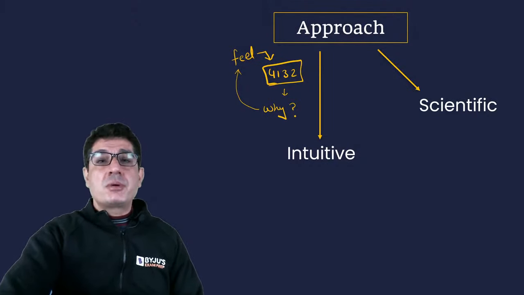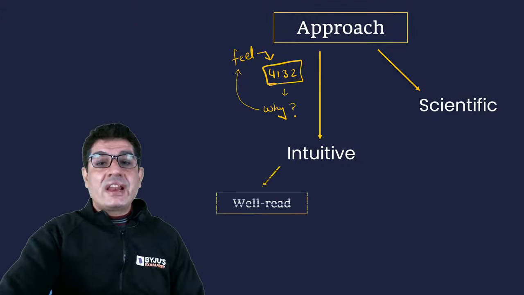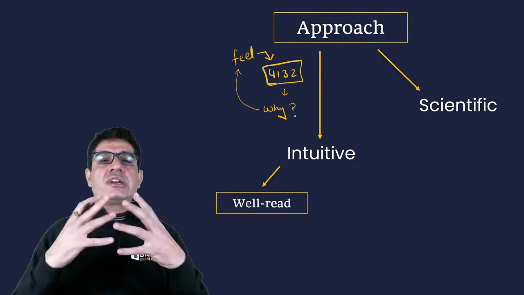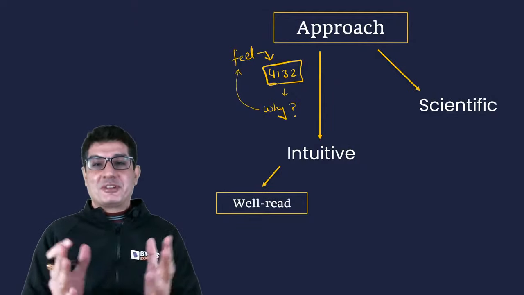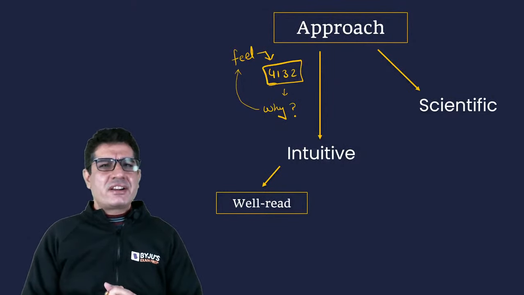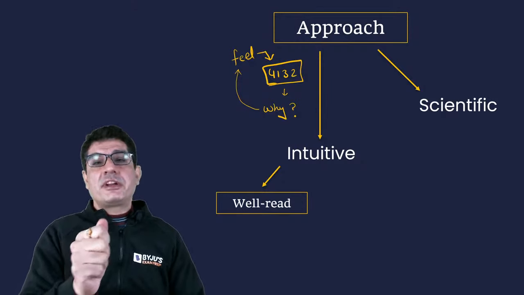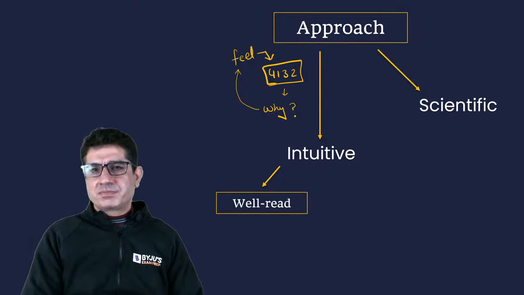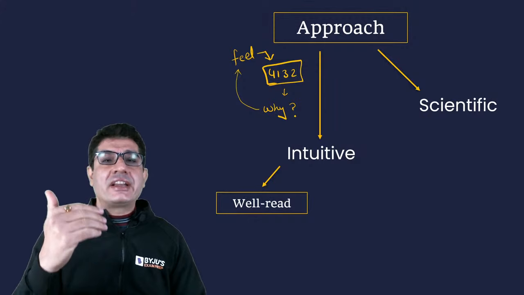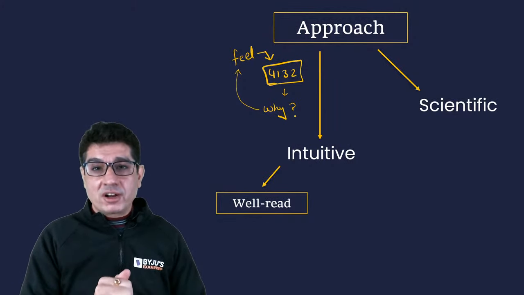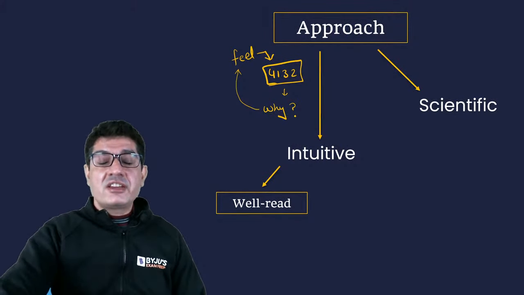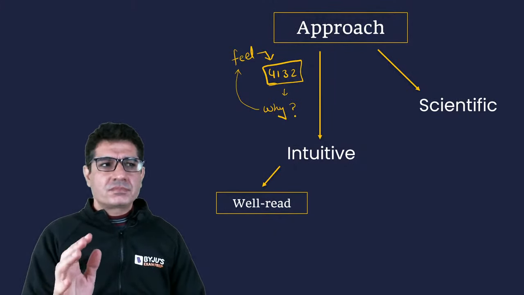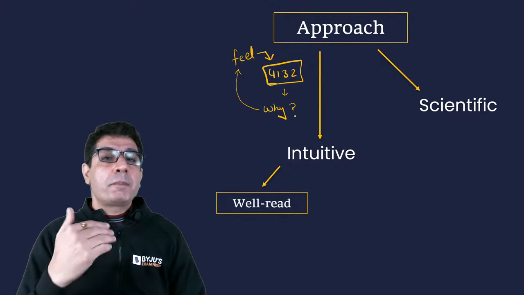For example, issue number 1, you need to be a well-read individual. Your intuition develops through a lot of effort. So if you're not a well-read individual, chances are that you may not even have that well-developed intuition for Parajumbles. That means that you would end up getting more of those questions wrong. Another issue is that we listen to our intuition when we are not under pressure.